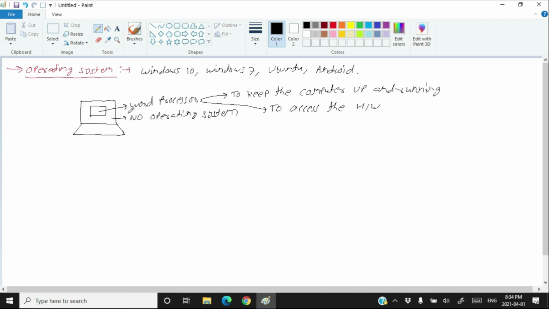And one biggest disadvantage of not having operating system on your computer is you cannot install anything else than word processor. Means you cannot install more than one application, because in the absence of operating system, two or more applications cannot run together. The application has the responsibility to keep the system up and running, and if one application takes that responsibility, it will use the whole environment of the computer for itself and will not allow anything else to execute with it.